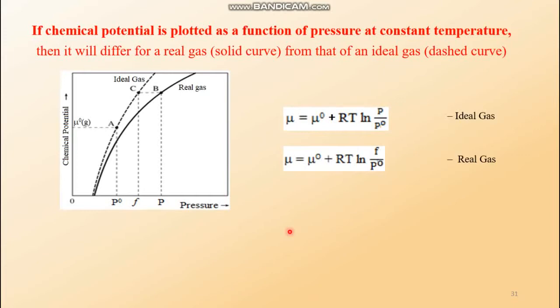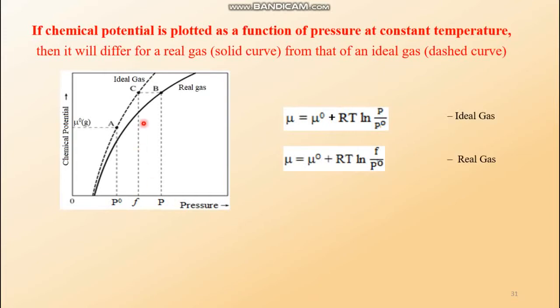The pressure reflected in your barometer or pressure measuring instrument is less than the original pressure. Why? Because there are intermolecular attraction forces which pull the molecules from hitting the wall of the container. So less pressure is actually recorded. So the original pressure should be higher.